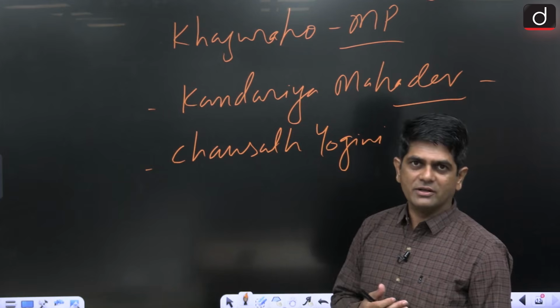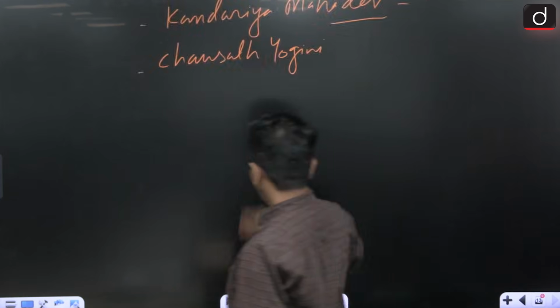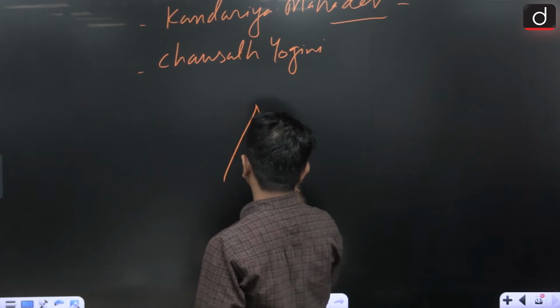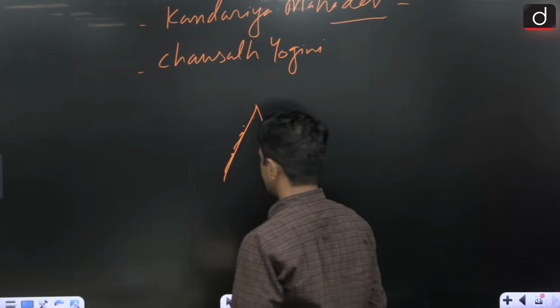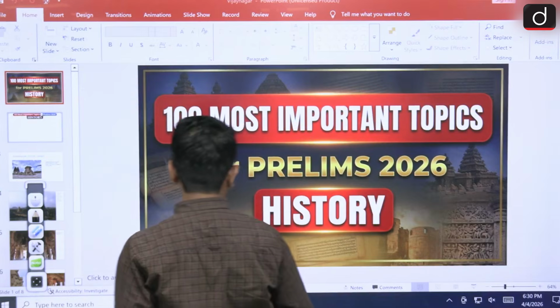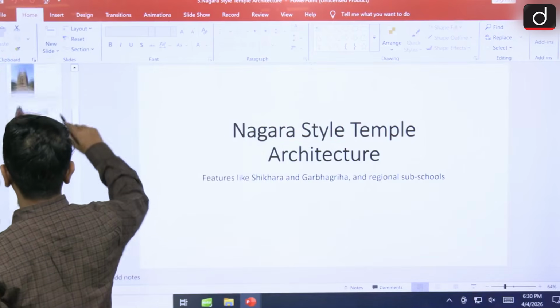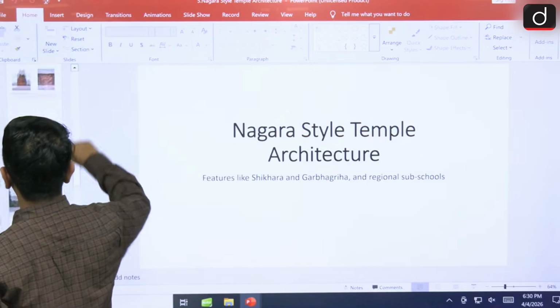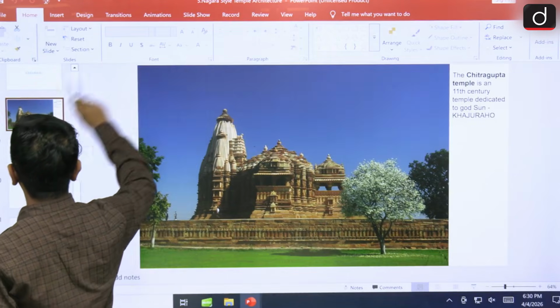A few other features of the temples at Khajuraho: suppose this is the Shikhar, within the Shikhar we have so many smaller Shikhars as well. Let me show you by the image. See here.